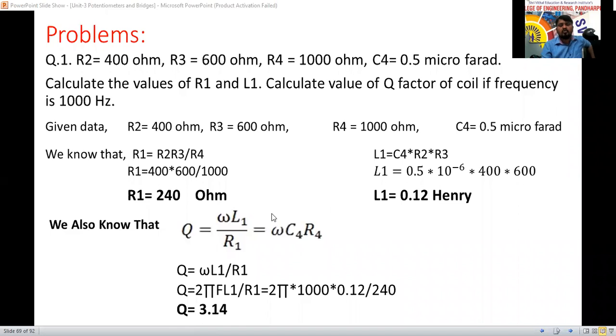So the quality factor we have is 3.14 here now. As per our disadvantages, it is applicable only for small quality factors, less than 10 only. So this Maxwell bridge also has some disadvantages.